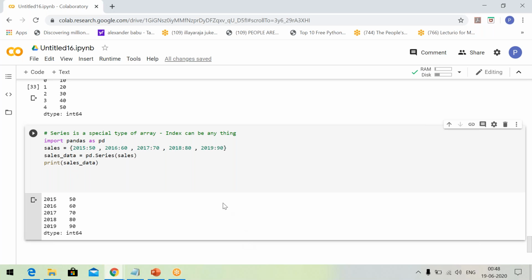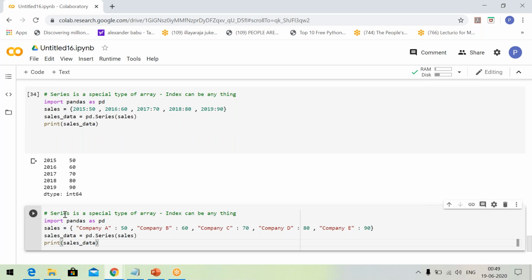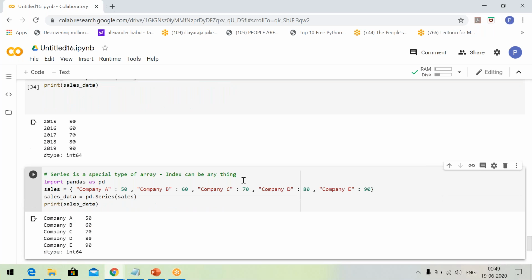Sometimes there is a concept known as time series in data science. There the index should be the year. Similarly, let me execute this code and you will make a wonderful observation. Here, what are the values of the index? Company A, company B, company C, company D, company E. Profit made by company A, profit made by company B, and so on.